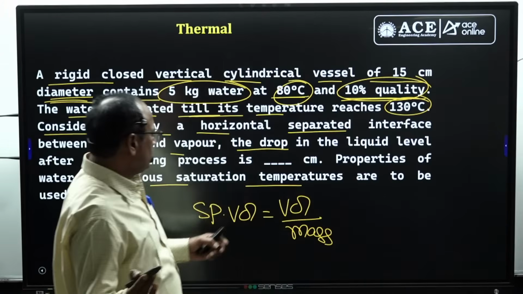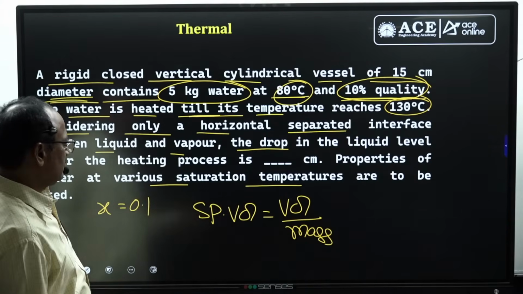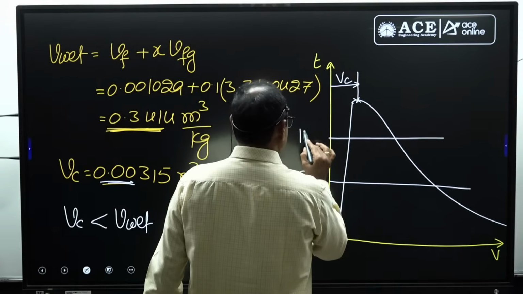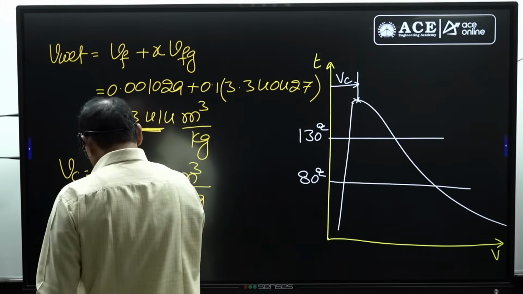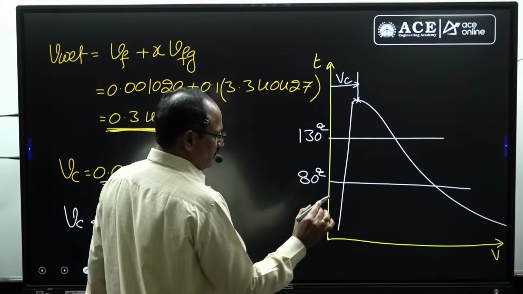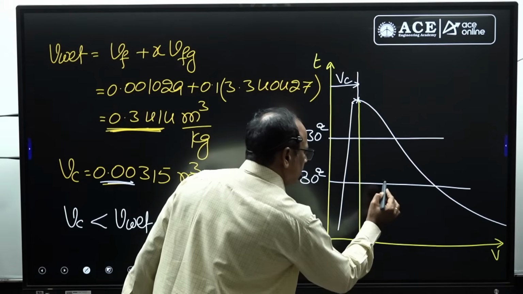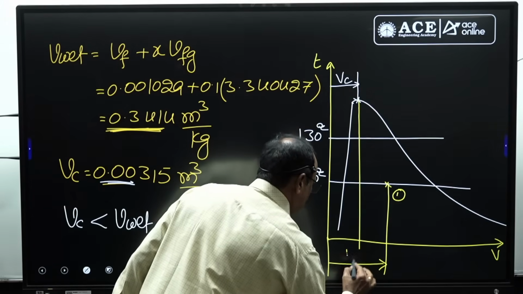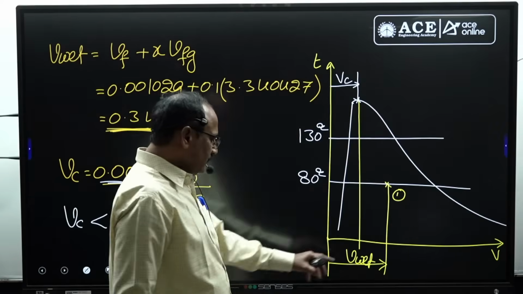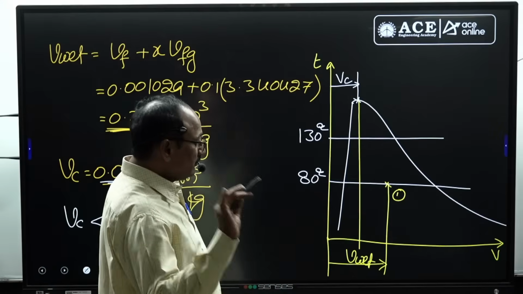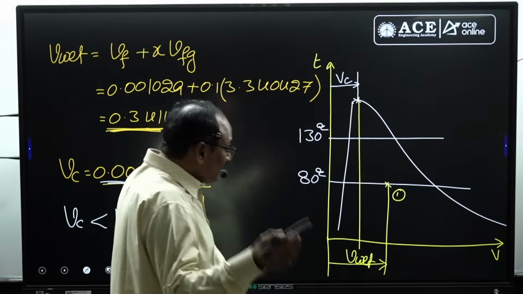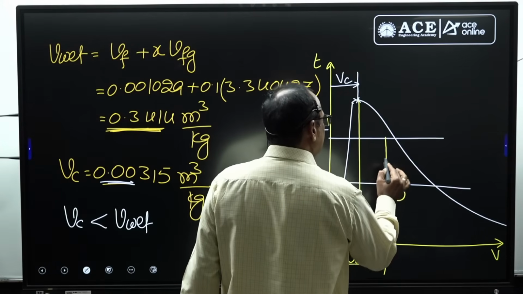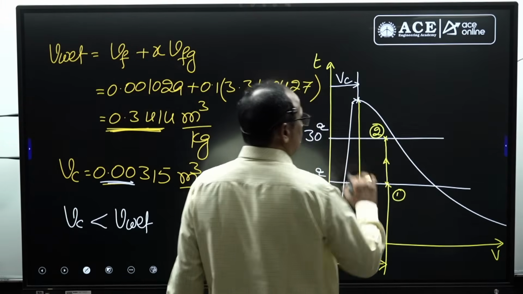The final temperature of the wet steam is 130 degrees centigrade. Since the initial specific volume of the wet vapor is more than the critical volume, this may be the initial state of the wet vapor. This is the V wet value, the initial specific volume of the wet vapor. When you heat that wet steam in the rigid vessel at constant volume, the heating process can be represented like this: 1 to 2, 2 is the heating process.